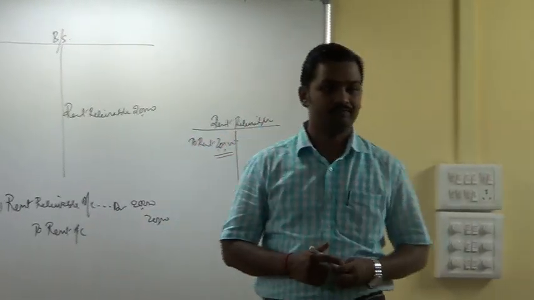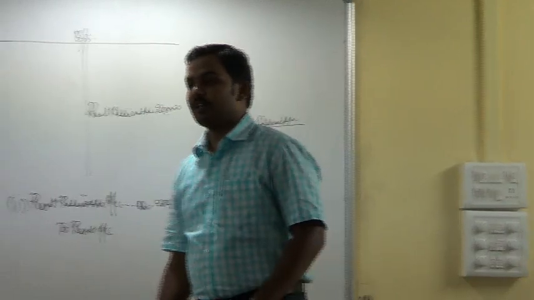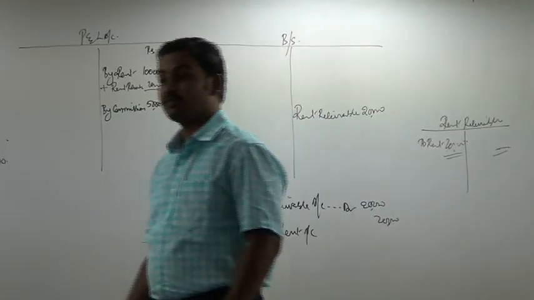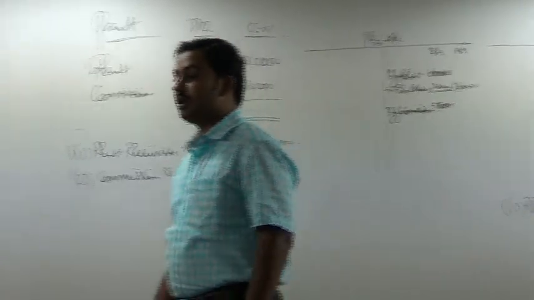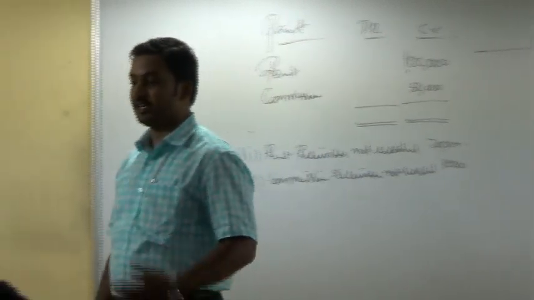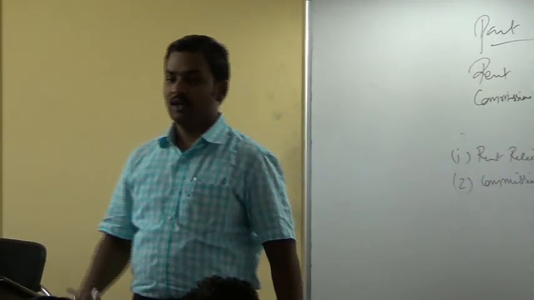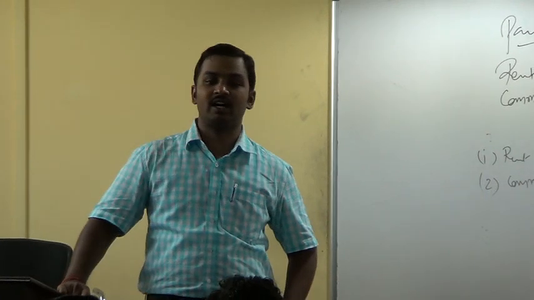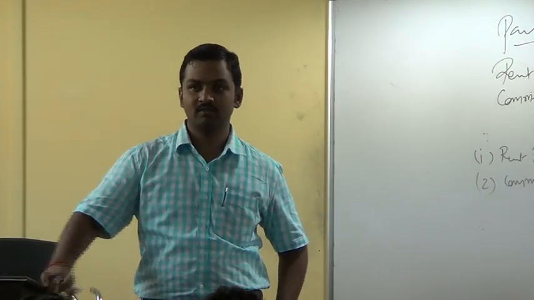Commission receivable not recorded. How much? 10,000. Commission receivable not recorded, rupees 10,000. What is the entry you pass for commission receivable? Commission receivable account debit to commission account. Write down.